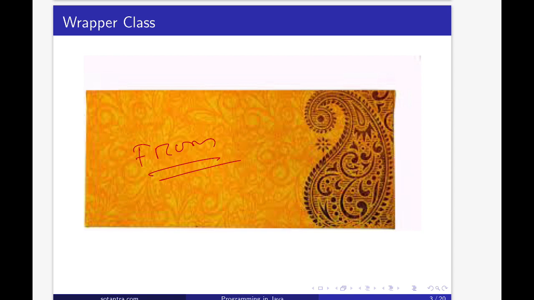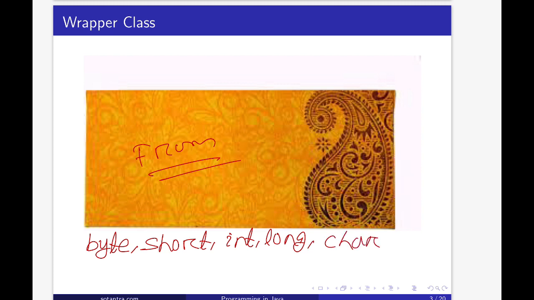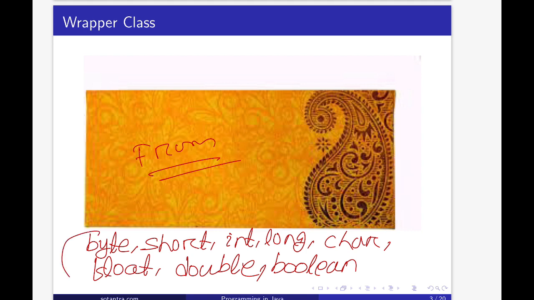These are byte, short, int, long, char, float and double, and another one is boolean. So, these are 8 primitive types available in Java for faster execution of the code.